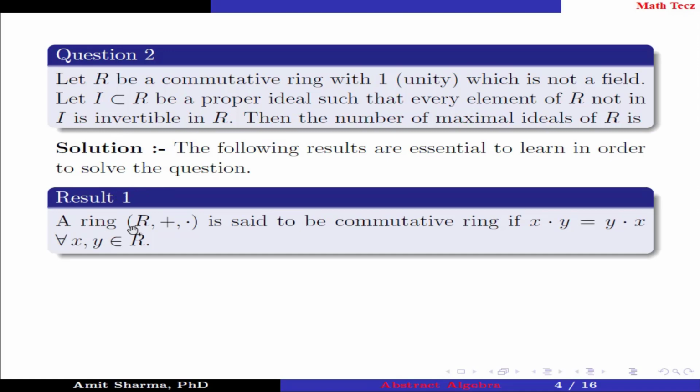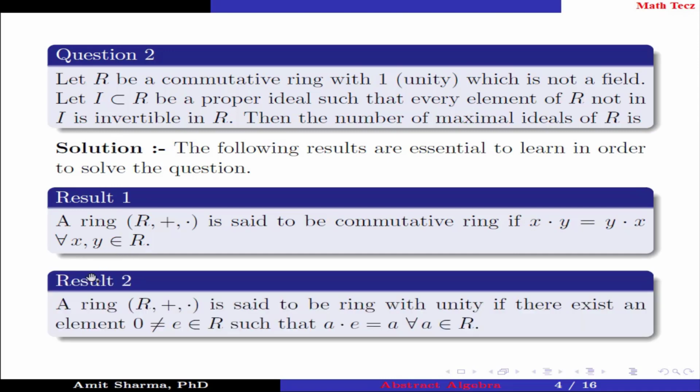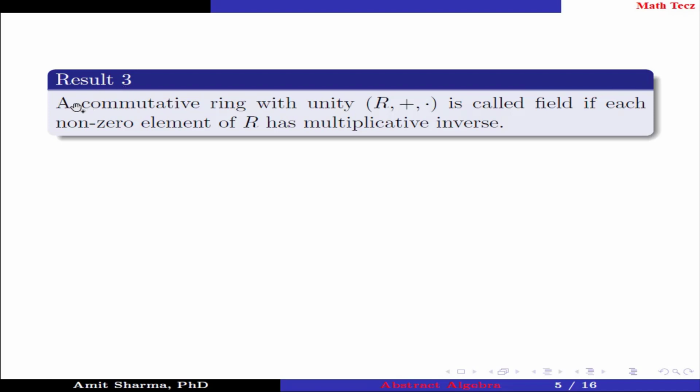Result number 1. A ring R is said to be a commutative ring if x times y equals y times x for all x, y belonging to R. Result number 2. A ring R is said to be a ring with unity if there exists an element E, not equal to 0, belonging to R such that A times E equals A for all A belonging to R. Result number 3. A commutative ring with unity R is called a field if each non-zero element of R has a multiplicative inverse.